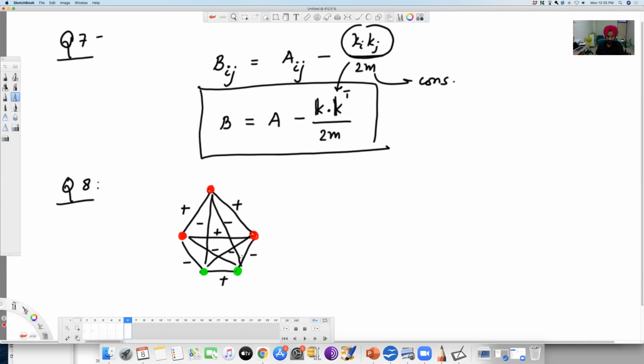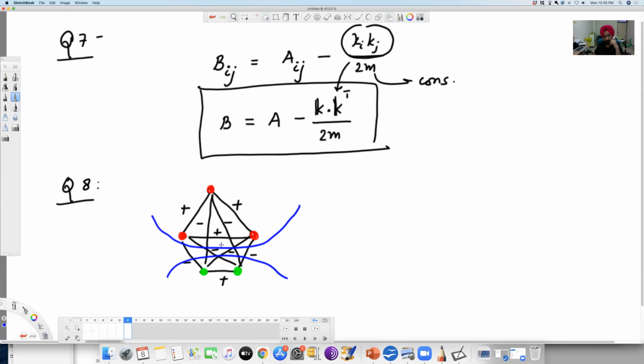I have traversed all the nodes. Now what you see here is, it is pretty clear that we have plus signs within this cluster and plus signs within this cluster, and the inter-cluster edges are negative. So you have one cluster here and another cluster here, right? So this is clusterable. And anyway, Harary's theorem says that if the network has only balanced loops, then it is clusterable, and this was a proof that I just drew. You didn't need to show this proof, but if you have shown that this has only balanced loops, then any network with only balanced loops is clusterable, right?